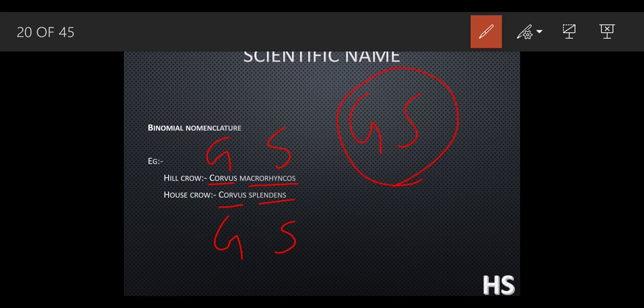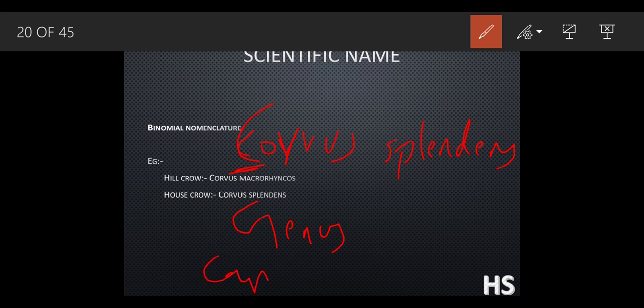If you look in the textbook also, there are different scientific names. But there is some rule regarding the scientific name. Whenever you write any name in scientific form, the genus part should start with a capital letter.